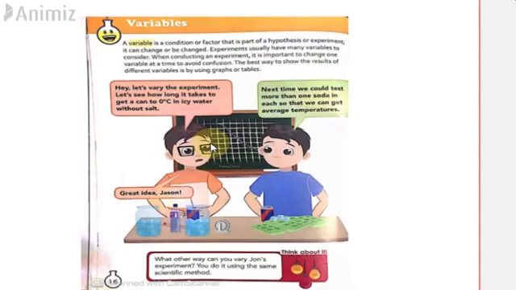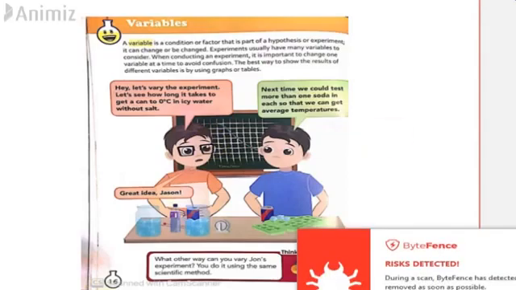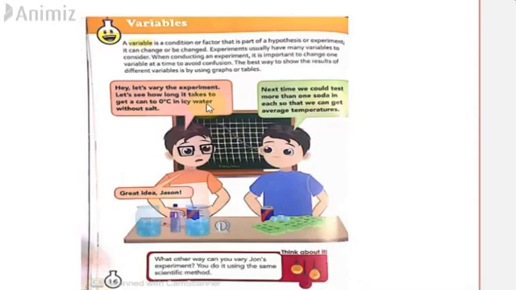So what scientists need to do is evaluate these variables, and they need to change one variable at a time. For example, if something includes time and temperature and speed all at a time, then they need to change one. They need to either change the speed, or the temperature, one factor at a time. These things are called variables. And the best way to show the results of these things is by using graphs or tables. So you need to draw a graph.